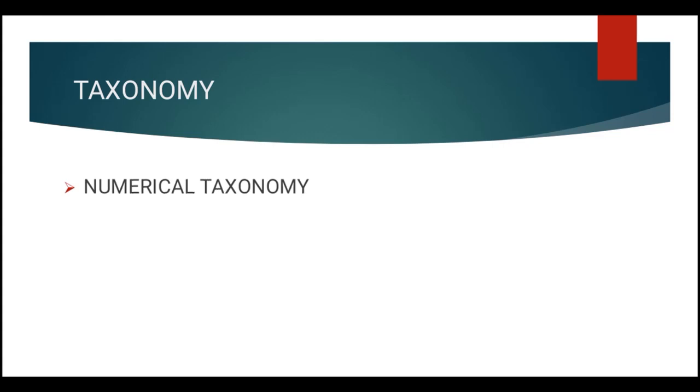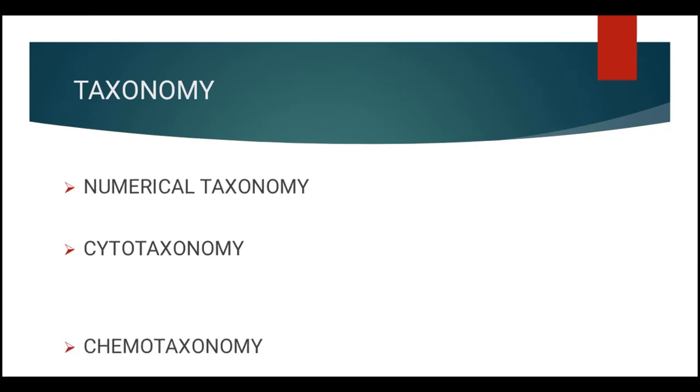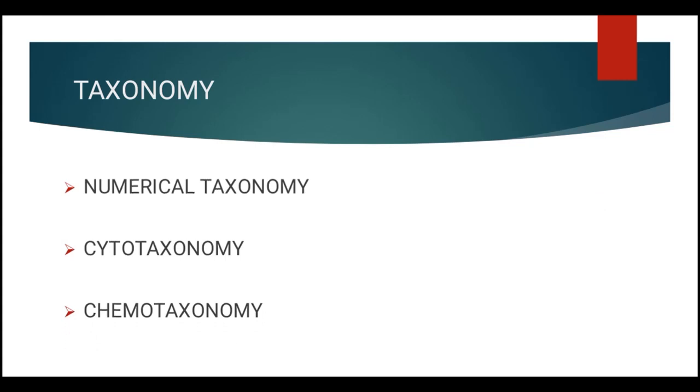In such a way, hundreds of characters can be considered. The next is the cytotaxonomy, based upon the cytological information on the cell structure like the chromosome number, structure, behavior, etc. Next is the chemotaxonomy that uses chemical constituents of plants to resolve confusions.